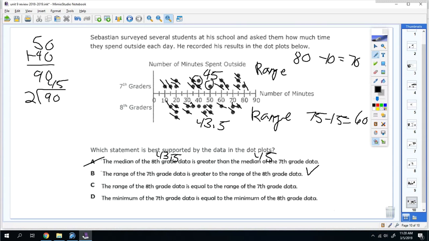Okay, C says the ranges are equal. That's not true. D says the minimum for 7th grade is equal to the minimum of 8th grade. No, it's not true. The minimum for 7th grade is 10. The minimum for 8th grade is 15. So B is proven to be correct.